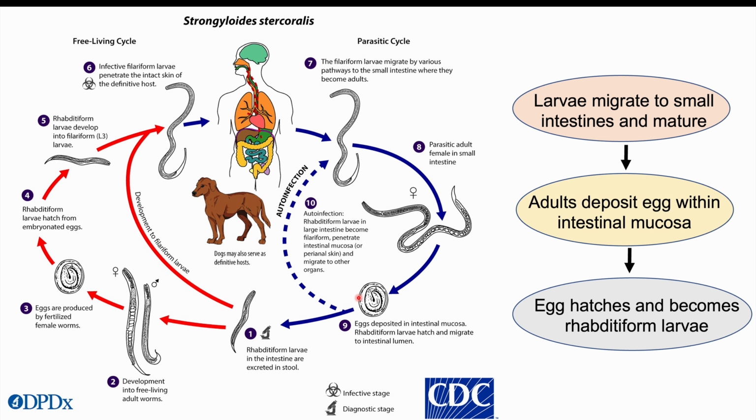And there's also one other thing I want to mention here, and that is autoinfection. So autoinfection can occur when these eggs hatch into rhabditiform larvae, and the rhabditiform larvae is in the large intestine of the patient, and the rhabditiform larvae then form into filariform larvae and then start the cycle again inside the patient. So that is autoinfection. So again, rhabditiform larvae form into filariform larvae within the patient, and the filariform larvae lay more eggs, and the cycle can continue inside the patient. Autoinfection likely occurs at small levels in immunocompetent patients, but this is going to be a problem when we look at immunosuppressed patients, and this is going to cause some very severe complications, which we will talk about later on in this lesson.